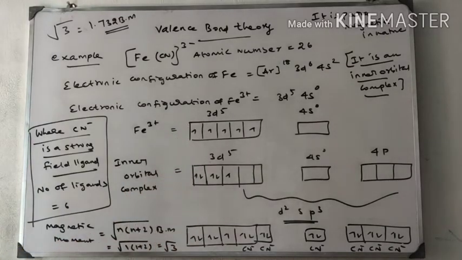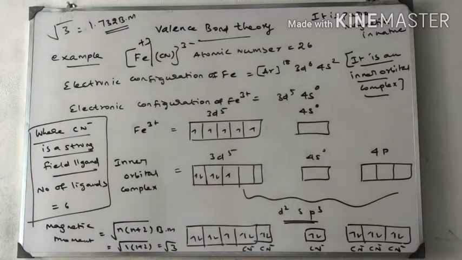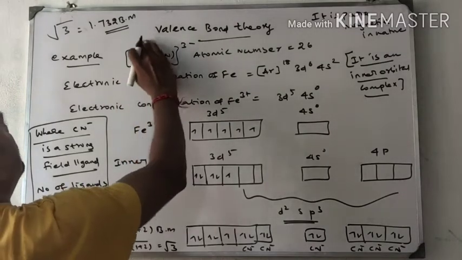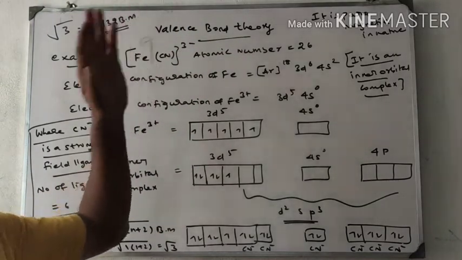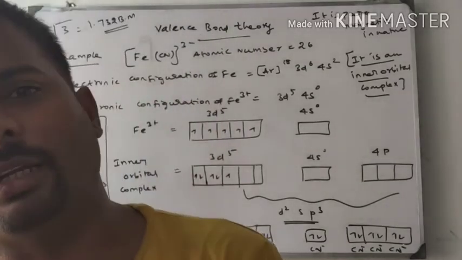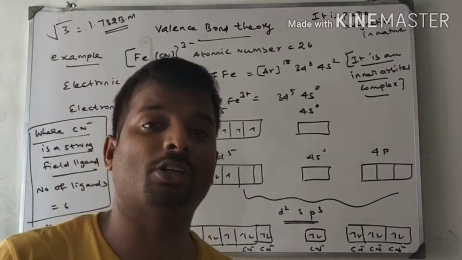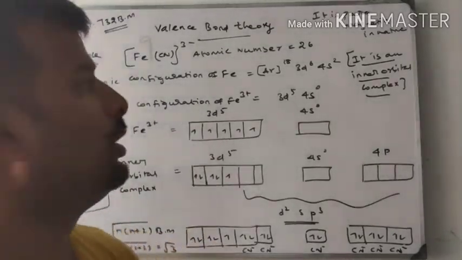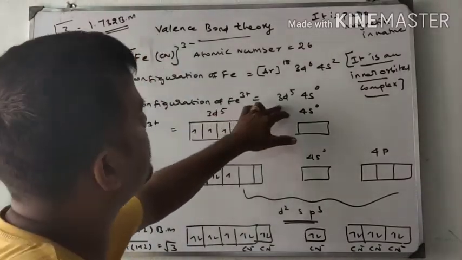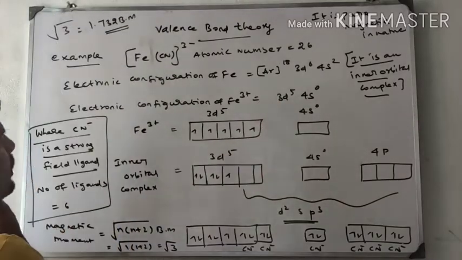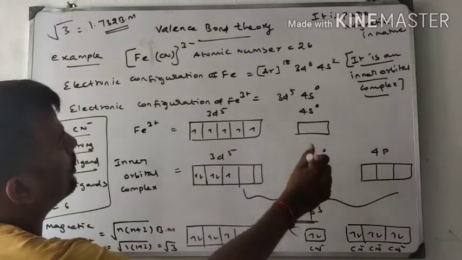Electronic configuration for Fe3 plus: because the complex ion is negative, the metal is positive, plus 3. If a coordination complex is made up of cation and anion, and the anion is negatively charged, the cation is positively charged, with charge equal to the negative charge. So iron loses 3 electrons. The electronic configuration of Fe3 plus is 3d5 4s0, with 3d5 filled and 4s0 empty.